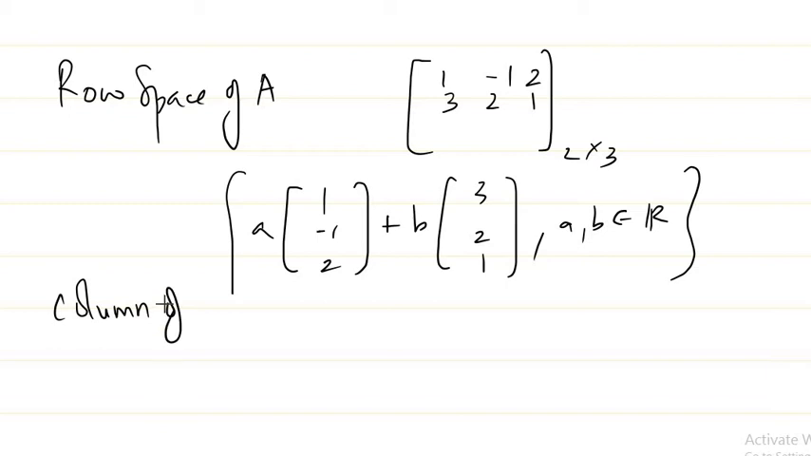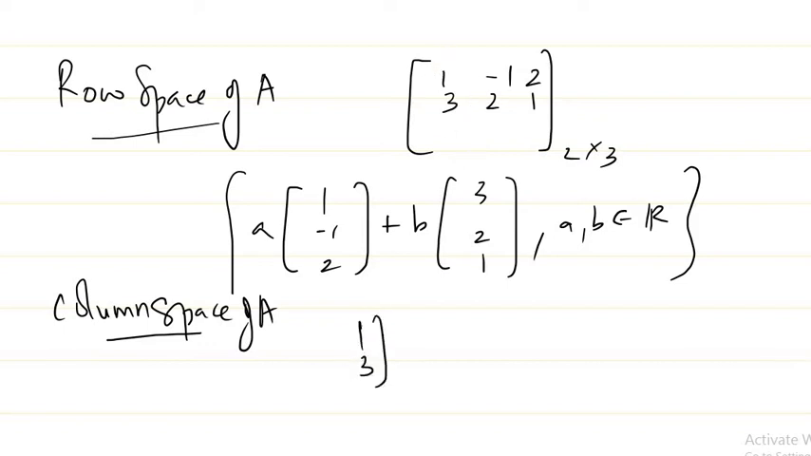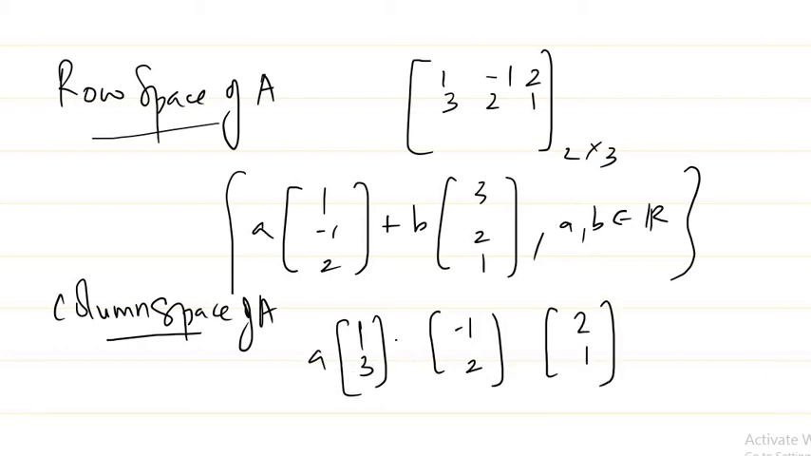You think about the column space of A. For the same matrix, the column space is nothing but the space generated by the columns: the columns (1, 3), (minus 1, 2), and (2, 1). So a times this plus b times this plus c times this, where a, b, and c belong to R. This is the column space of the matrix.